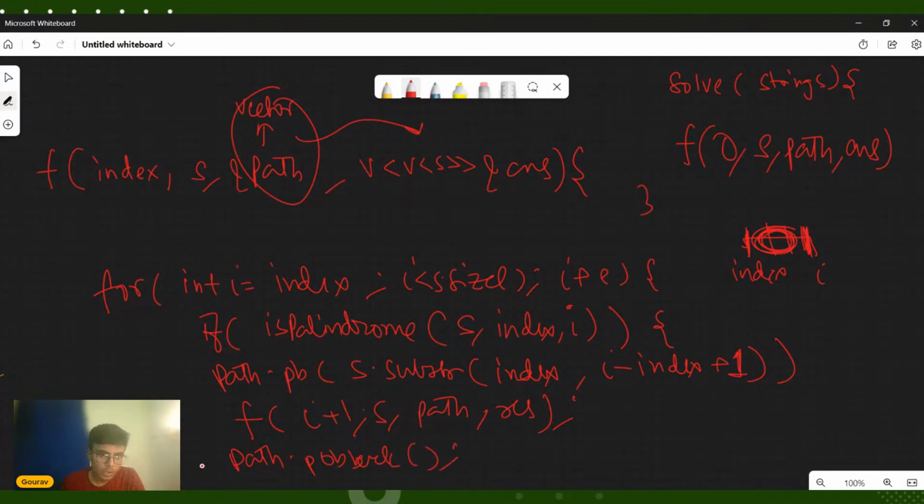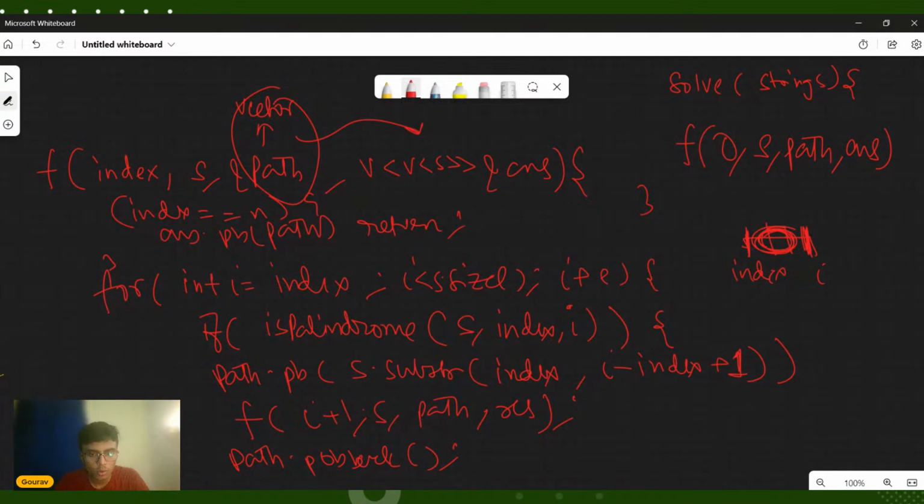Okay. So once we are reaching the very end of recursion, the index will become equal to n. So if index is equal to n, which is the size of the string, in that case what will I do? I will just push back into my answer. And what will I push back? I will push back my path, and then finally I will return also. Okay, so this is how this code will work.